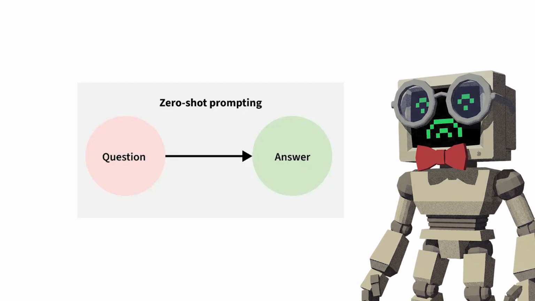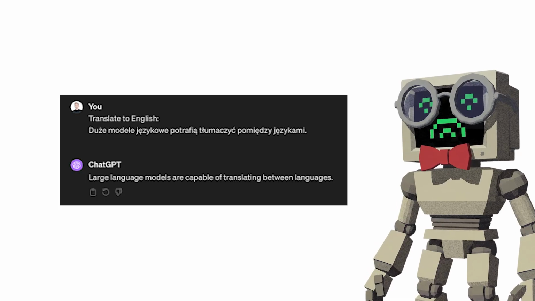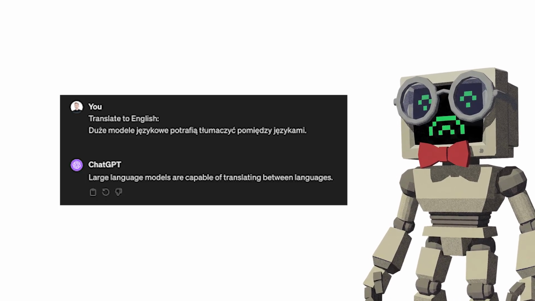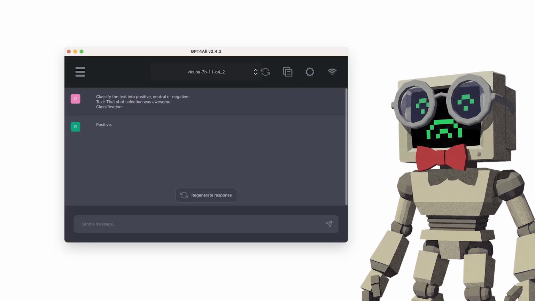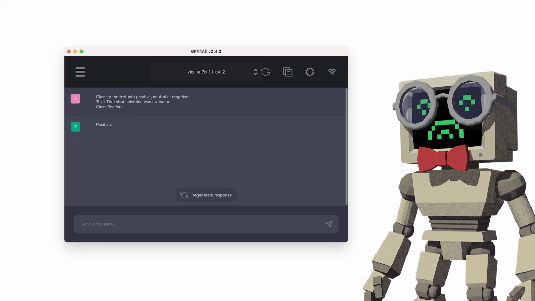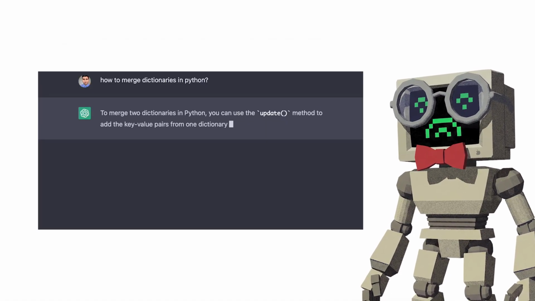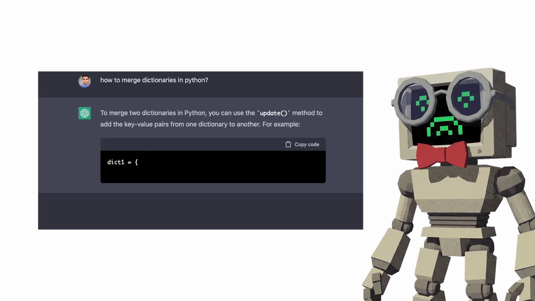This is the "just ask it" technique. You give the model a direct instruction with zero examples, and it draws entirely on its pre-training knowledge to respond. Something like "classify this text as positive, negative, or neutral." No demonstrations, no hand-holding, just a clear task and a prayer. And honestly, for simple stuff, it works shockingly well. But here's where it gets complicated.